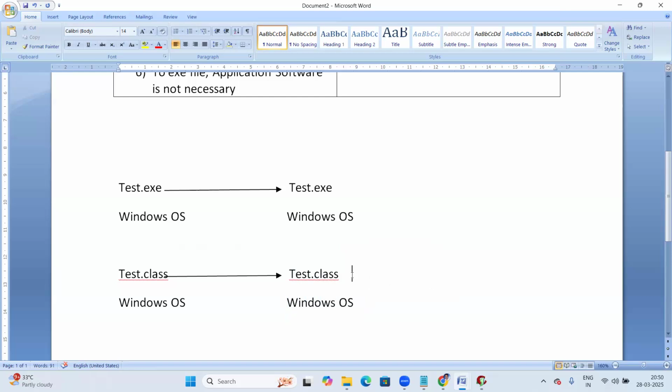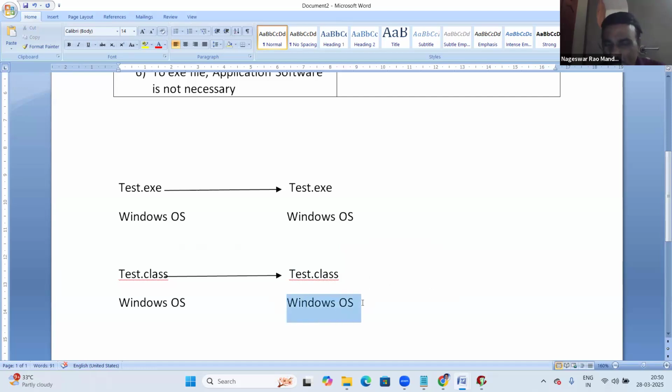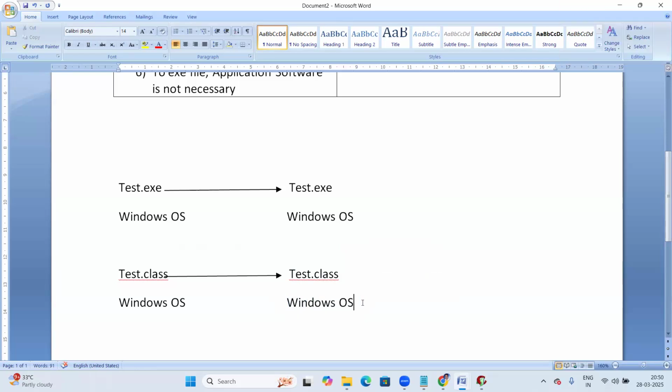Yes, it is required, compulsory. We should install JDK on the Windows system, otherwise it cannot run. The reason why JDK is required here: not JDK, actually JVM.